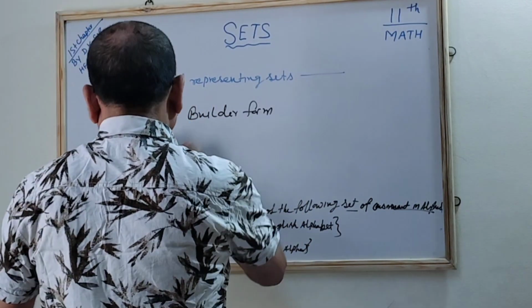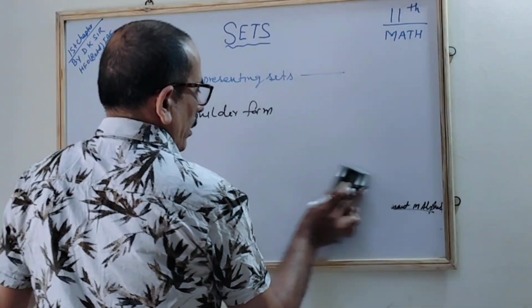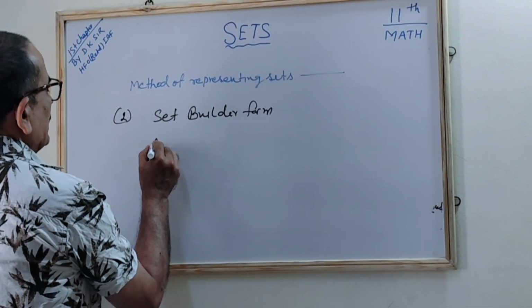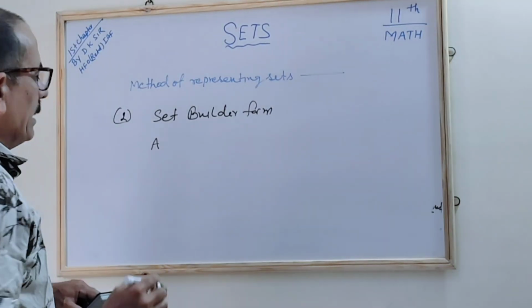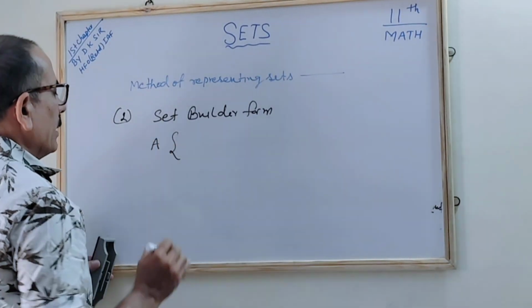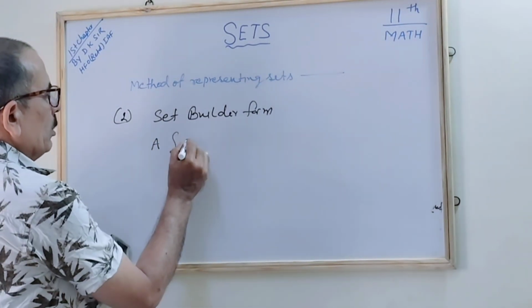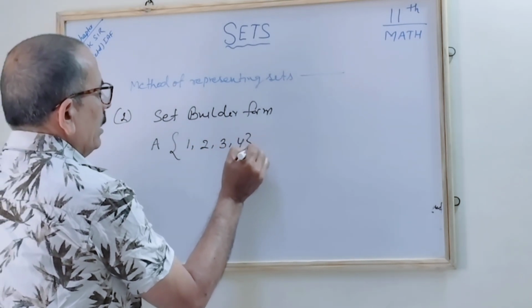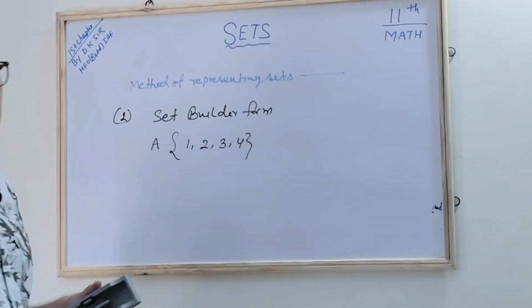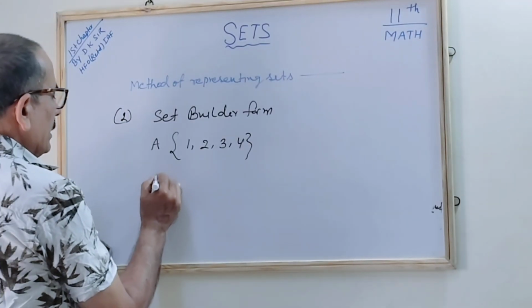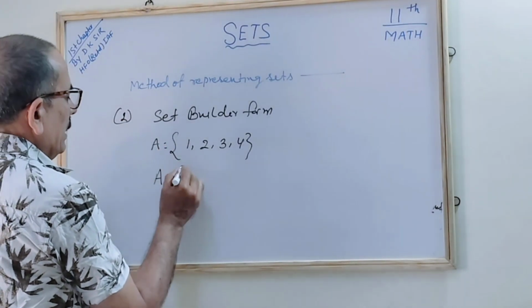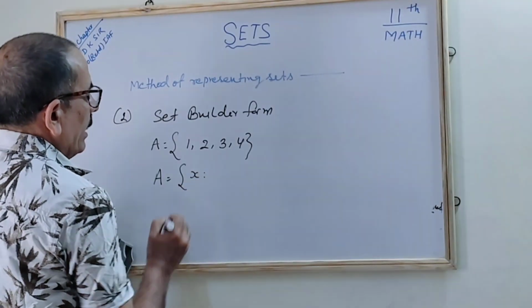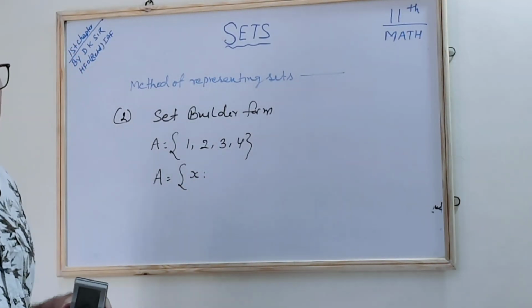Another example I'll tell you how to do. Suppose you are given the example A, where you have to write that its members are 1, 2, 3 and 4, and you have to write it in the builder form. Then what will you write? A is equal to the set of x, where x is what?